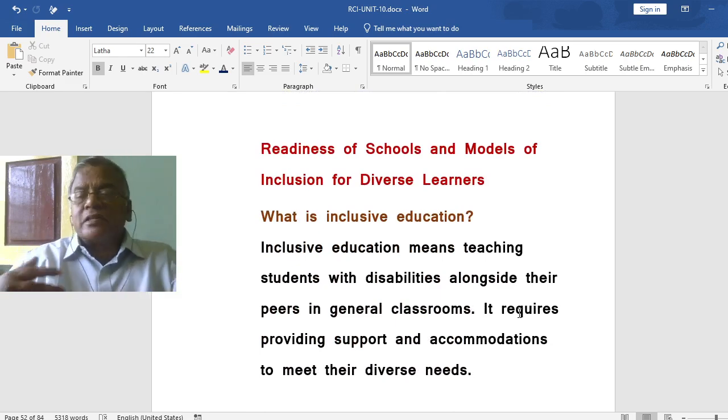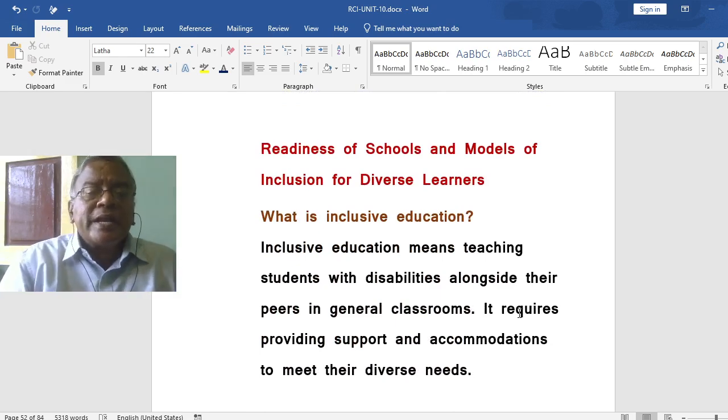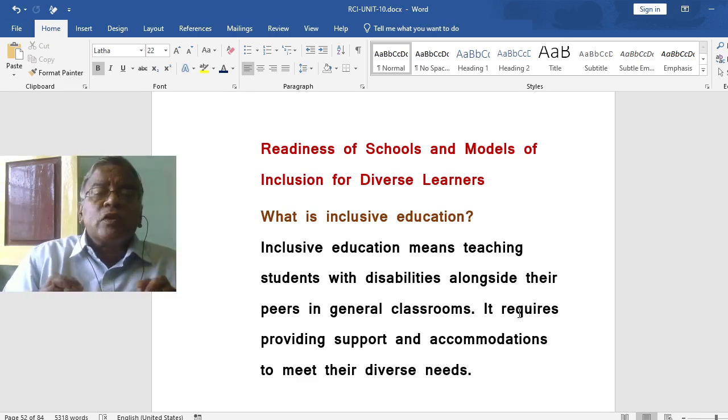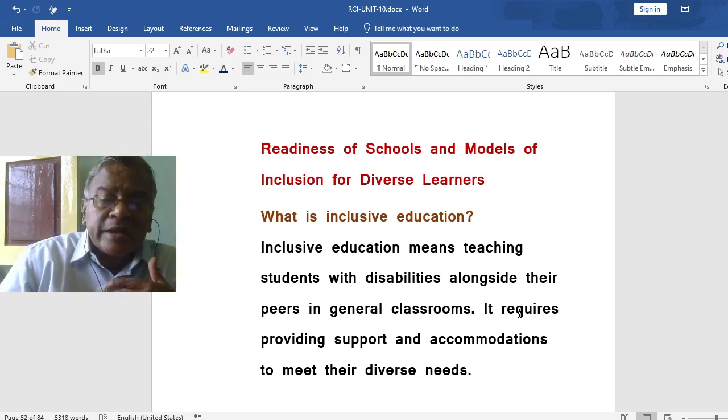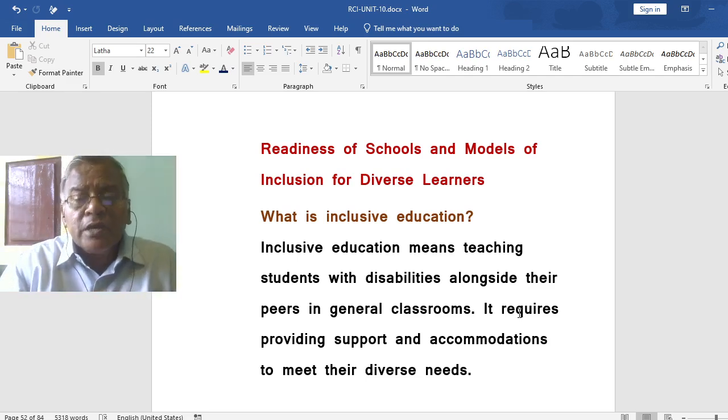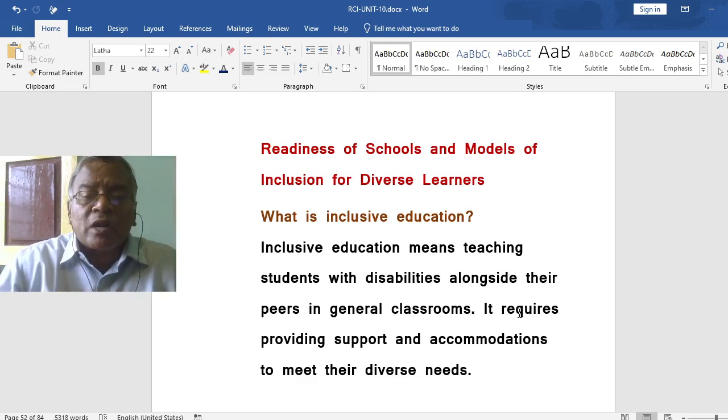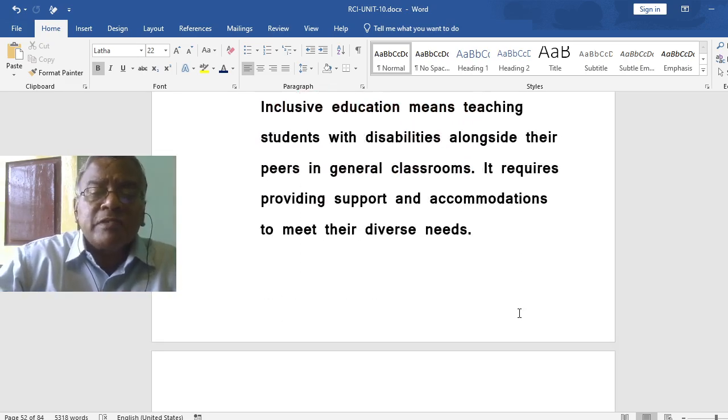So we are going for the third area now. Readiness of schools and models of inclusion for diverse learners. That is the topic. What is inclusive education? Of course, we already explained it many times, but still, we want to keep this in mind. Inclusive education means teaching students with disabilities alongside their peers in general classrooms. It requires providing support and accommodations to meet diverse needs.